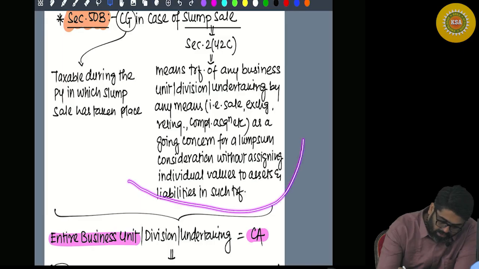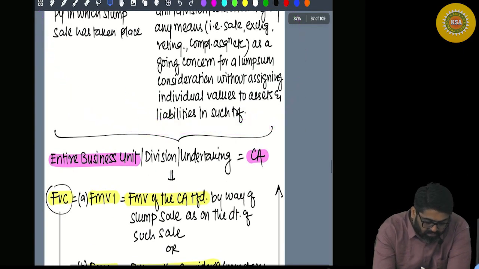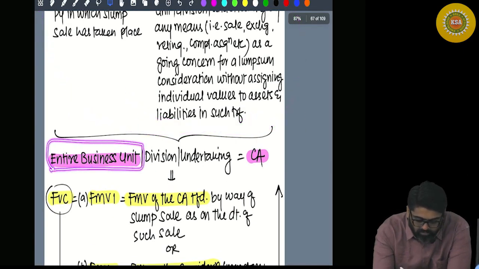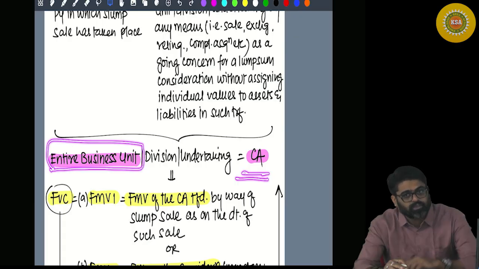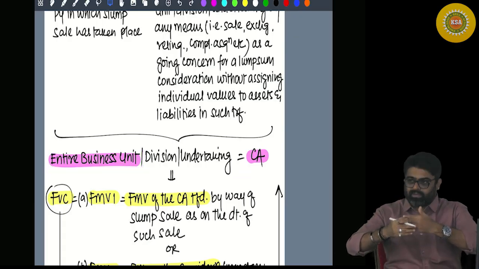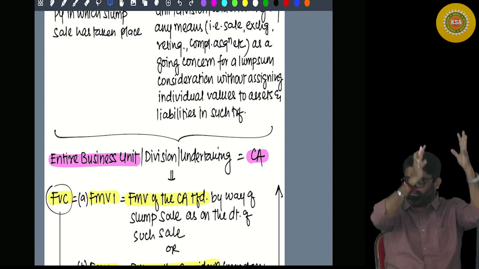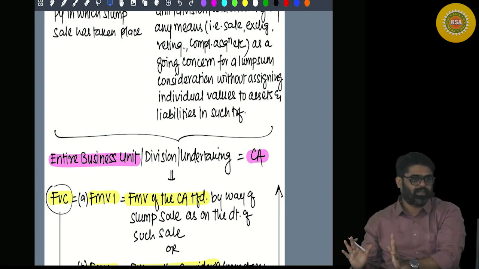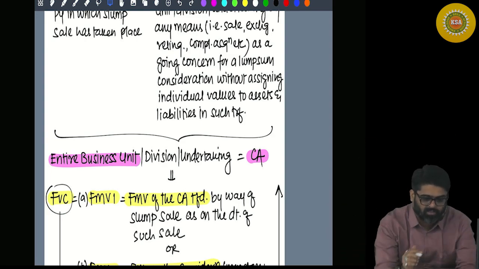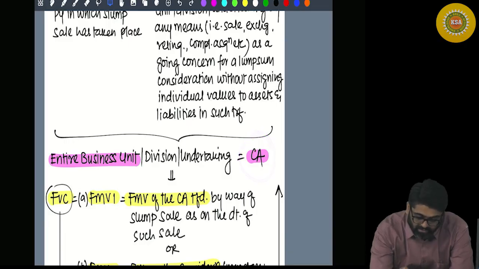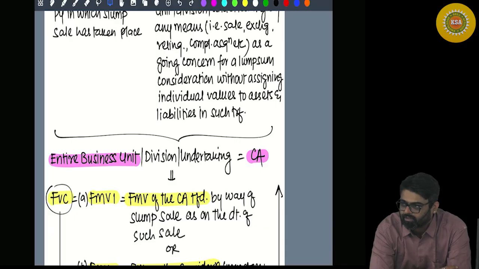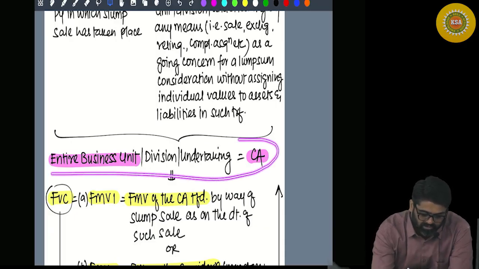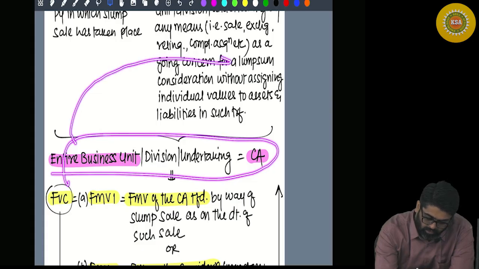But to calculate the capital gain here, the entire business unit will now be treated as your asset, which is a combination of many assets and liabilities. This entire business will be treated as your capital asset, and the capital gain for this asset will be calculated under section 50B. Why? Because for this asset you are taking what?